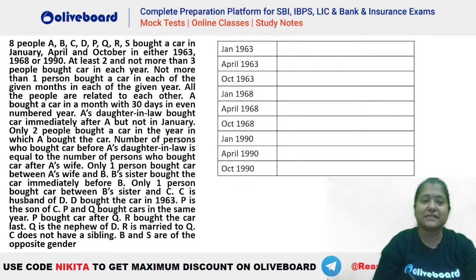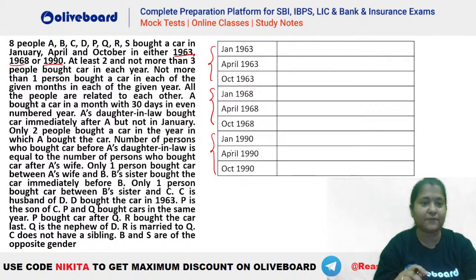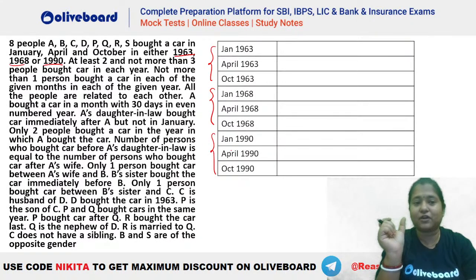So you can see there are 8 people who are buying the cars in January, April, and October in 1963, 1968, or 1990. So you can see there are 3 months given in 1963, 3 months given in 1968, and similarly 3 months given in 1990. Now we have to divide 8 people among these 9 different months given here. So that means one of the months will be vacant because we have to have them in different months.